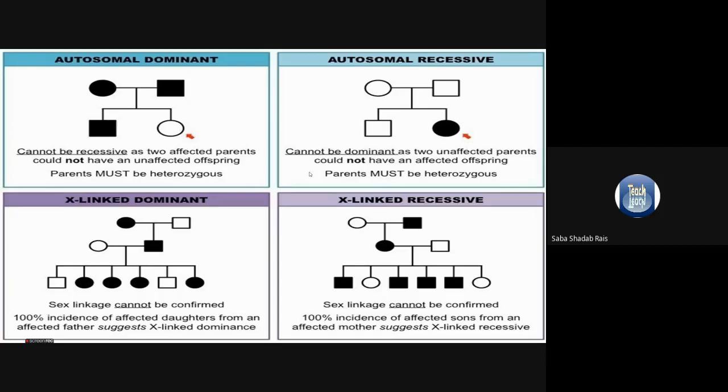For X-linked recessive, hemophilia is the best example. And for X-linked dominant, fragile X syndrome, which is related to cognitive impairment. So these are the examples, and this is all about the pedigree.